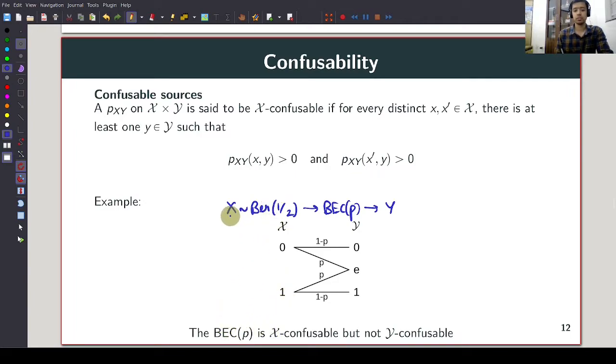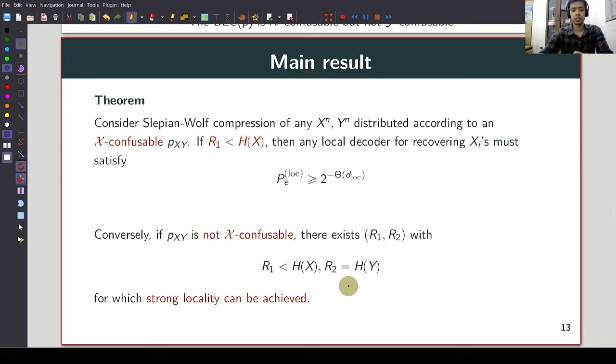So let us assume that X is drawn Bernoulli half and Y is obtained by passing X through a BEC(p). Now this is X confusable but not Y confusable. To see why, note that the erasure symbol confuses X equal to 0 and X equal to 1. The probability of (0, E) and the probability of (1, E) are both greater than 0. On the other hand, it is not Y confusable because Y equal to 0 and Y equal to 1 cannot be confused. Our main result is the following.